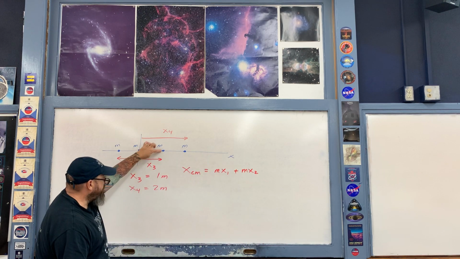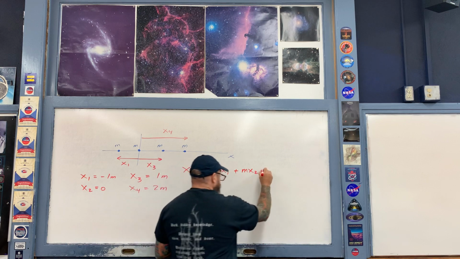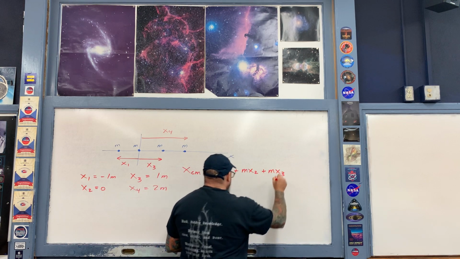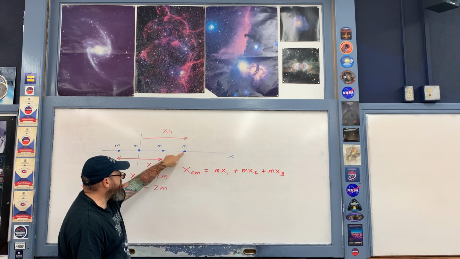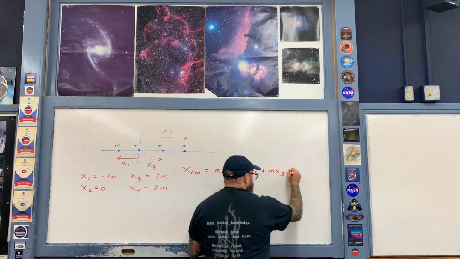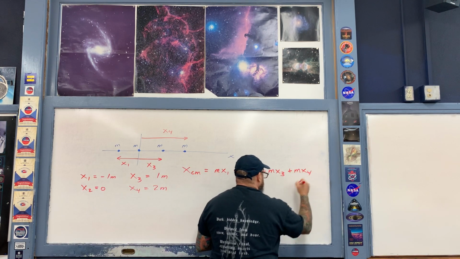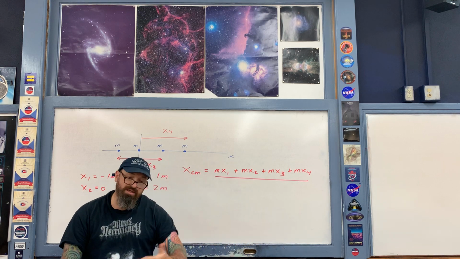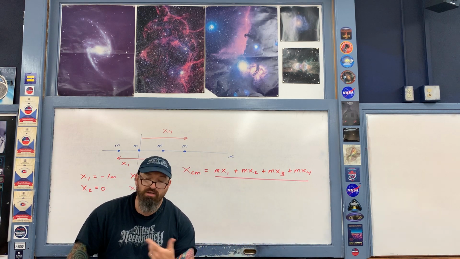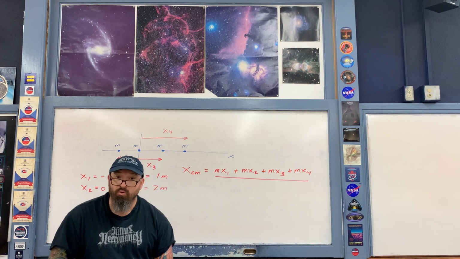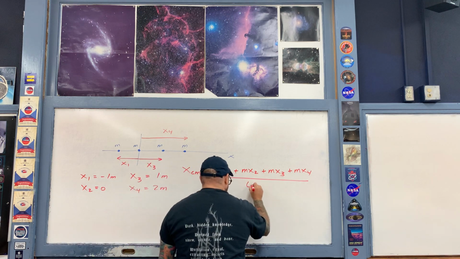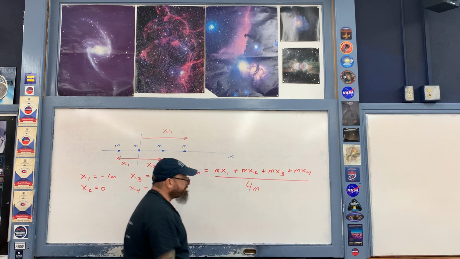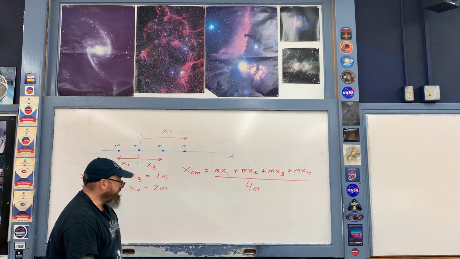And then plus m times x3. And then lastly, in the numerator, m times x4. We'll fill in the numbers here in just a few moments. And then what we do is we divide by the sum of the masses. The masses are all the same, however, so then therefore I'll write the sum of the masses as 4m for that reason. Like so.